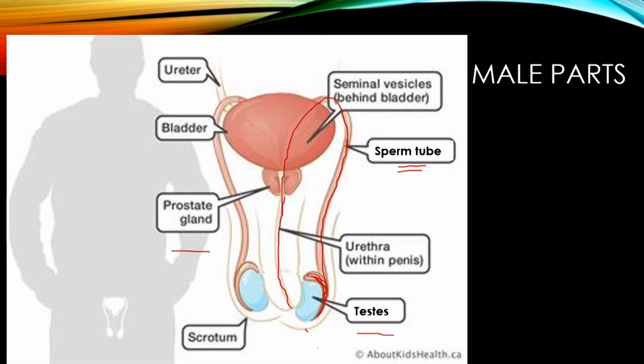Now what comes out is called an ejaculation, and that contains the fluid called semen. Semen is the sperm cells plus secretions or fluid from the seminal vesicles and also the prostate gland. The other part we have here is the penis, of course. The penis can fill with blood when a man is aroused. It will fill with blood and stand upright, and therefore it's easier for it to be inserted inside the vagina. So that's the male parts.